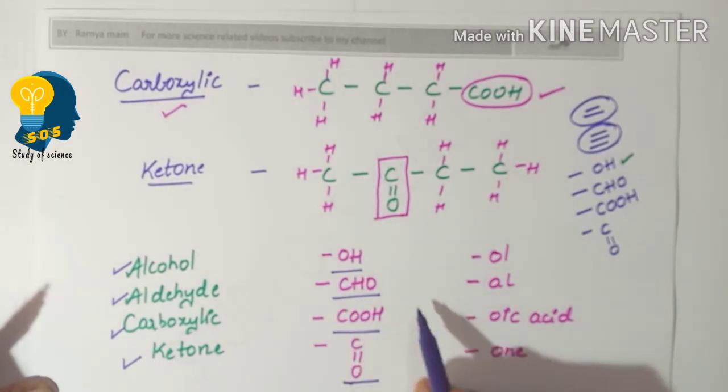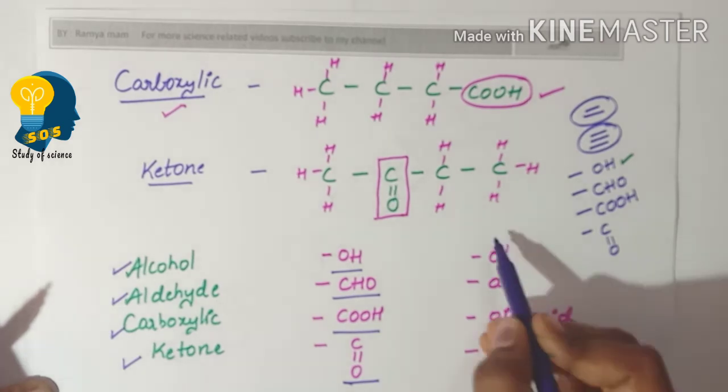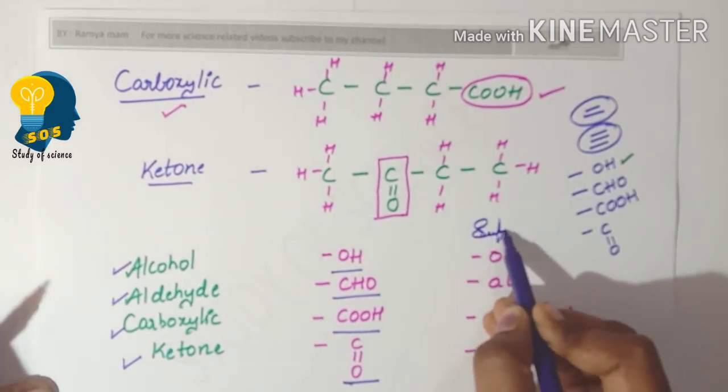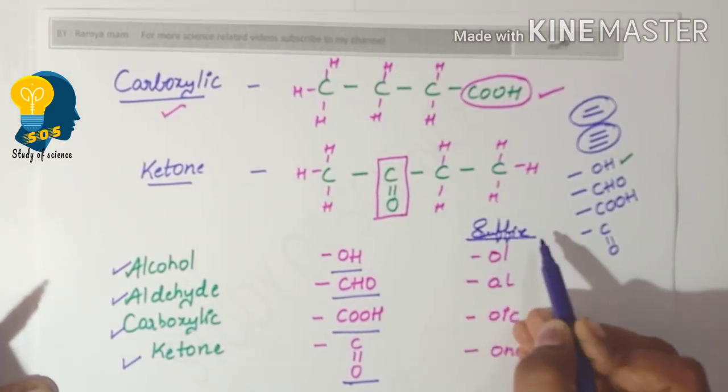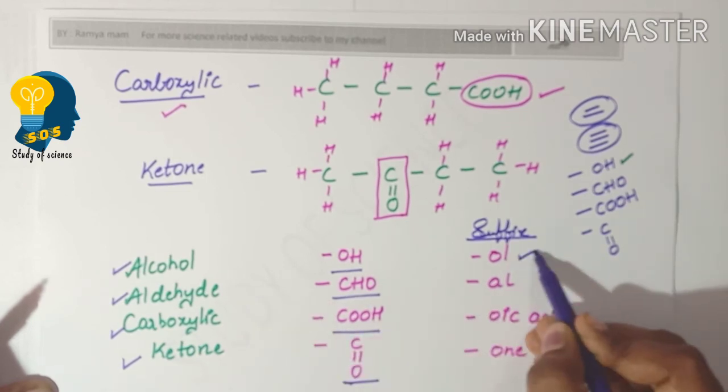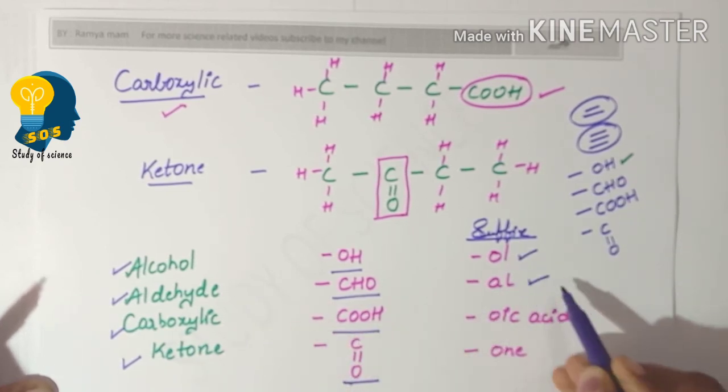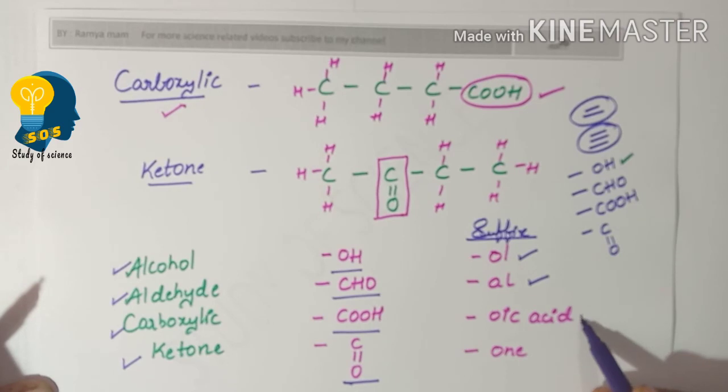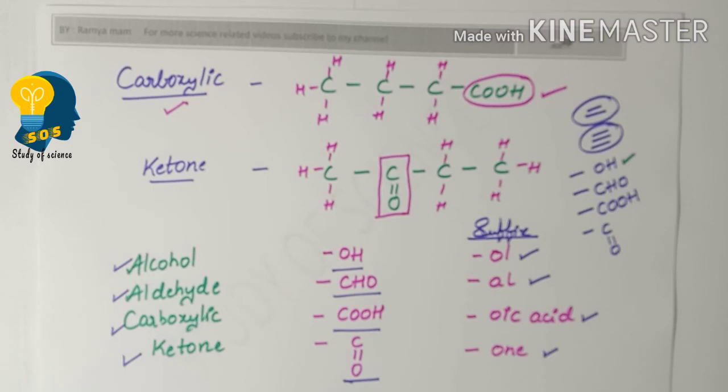And these functional groups also have suffixes in their naming part. For alcohol, the suffix is OL, aldehyde suffix is AL, carboxylic acid, the suffix is oic acid, ketone is having the suffix ONE. So this is a quick revision about the functional groups which we have learned in the previous slides.